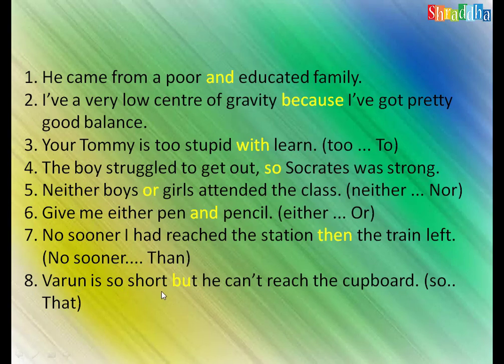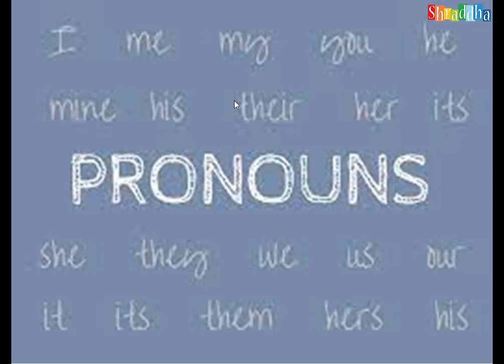Varun is so short, but he cannot reach the cupboard. 'So' always takes 'that'. Between the 'so' and 'that' there should be one adjective. Varun is so short: short is the adjective. 'So' always takes 'that', not 'but'. Varun is so short that he cannot reach the cupboard. You see, check whether the proper use of conjunction is there in the sentence or not. You have to check the conjunctions. Whether they are correct, then you have to move forward.